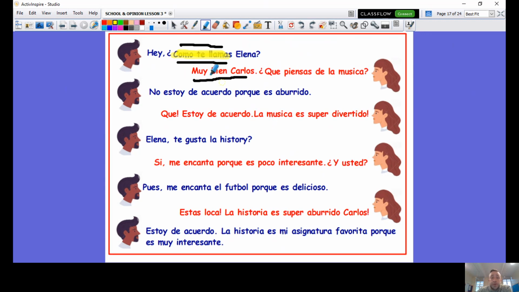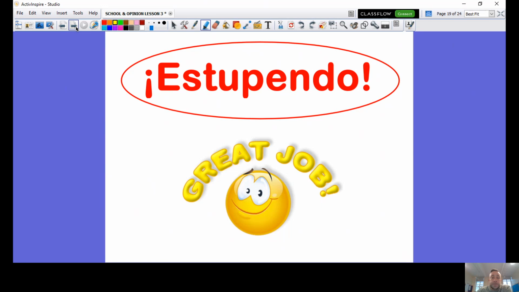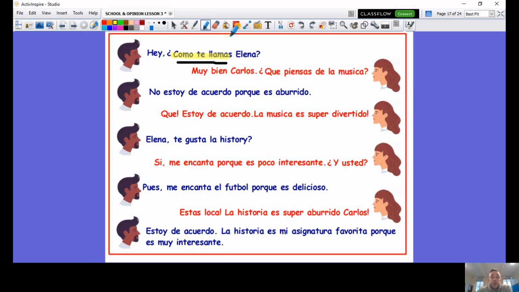You can pause the video and maybe write out the mistakes and then next to them write the correct versions. So it's time to pause your video. If you have a printer, you can print this off. Okay. It's time to pause your video and I'll give you probably about a good 20 minutes to do this. Pause your video now and we'll look at the answers.